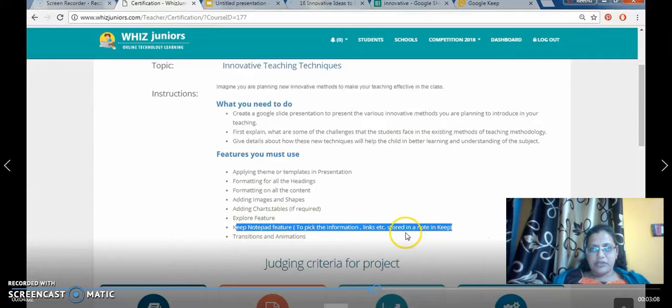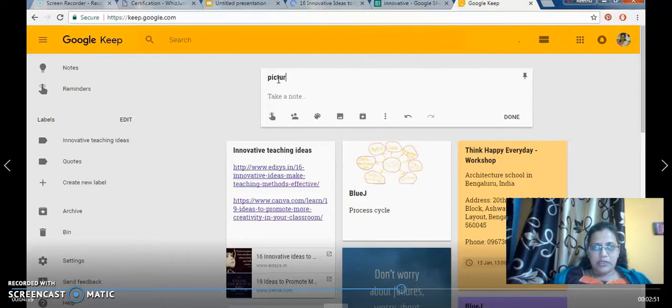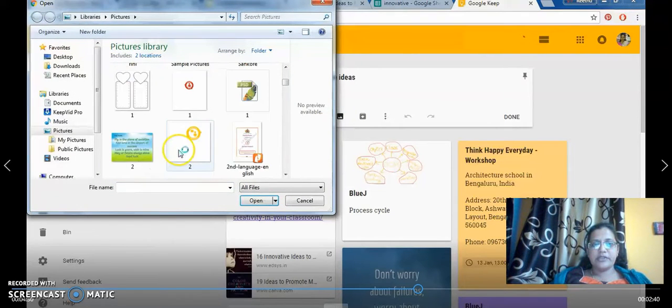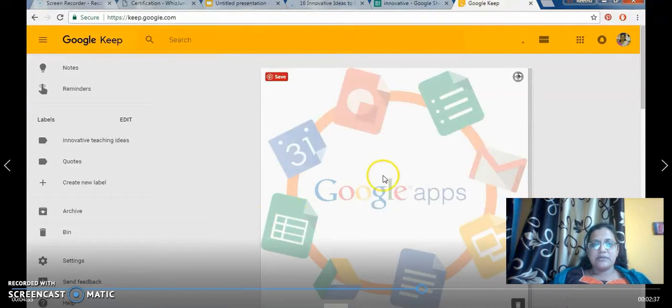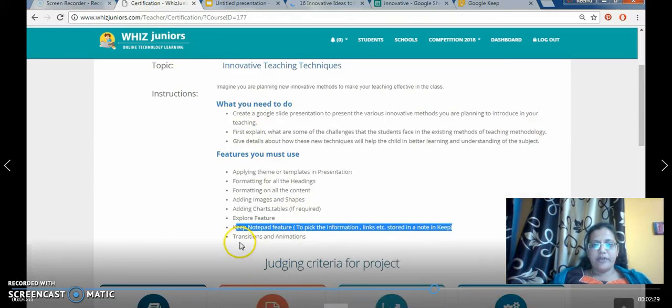The Keep notepad feature. I've just used Google Keep, and I'm just giving innovative ideas. I've given two links on how to do the innovative ideas. I'll also be giving you a picture for innovative ideas. So I'm just inserting a few pictures on the innovative ideas. I had given the entire Google suite. And this is how I've inserted a picture in Google Keep for innovative ideas.